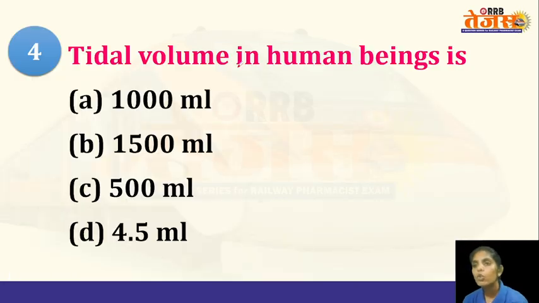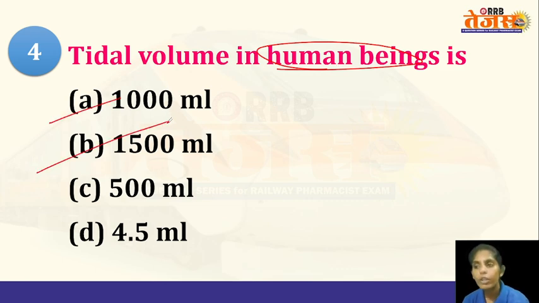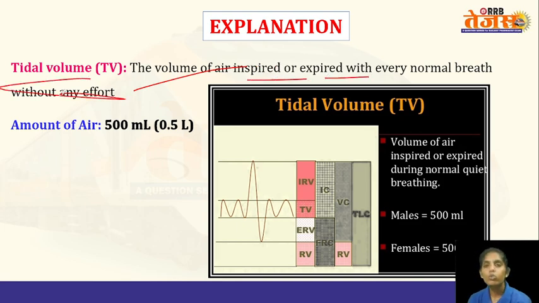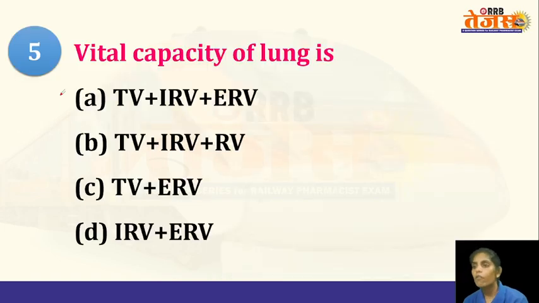Tidal volume in human beings is, so what is the value of the tidal volume? 1000 ml, 1500 ml, 500 ml, 4.5 ml. So what is the answer? It is 500 ml. The volume of air inspired or expired with every normal breath without any effort. So without applying any extra force or extra energy, what is the volume of air that we inspire and expire during normal breathing? That is the tidal volume, which is 500 ml.